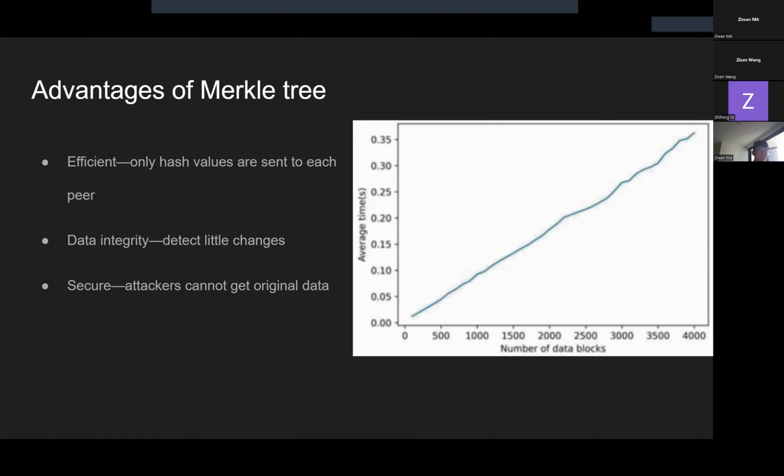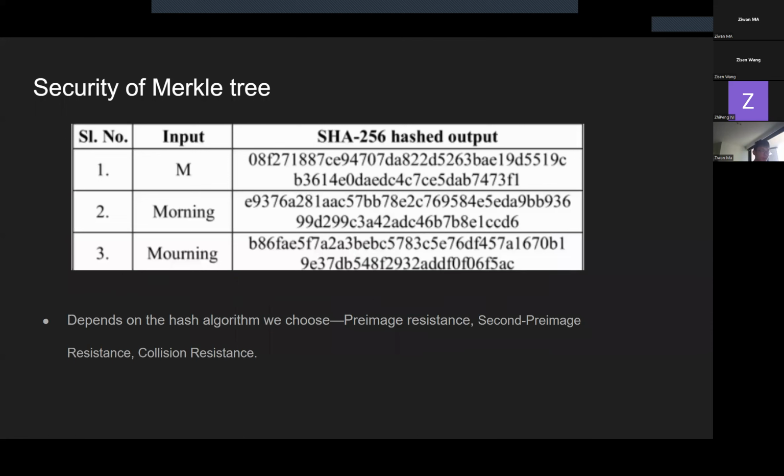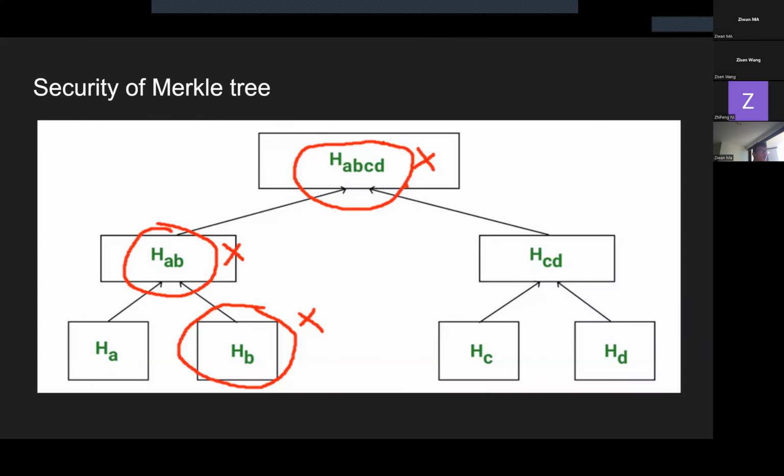Merkle tree is very secure and provides tamper detection. The security mainly comes from its hash function. Usually, Merkle tree uses SHA-256 as its hash function. It is a one-way hash function and provides pre-image resistance, second pre-image resistance, and collision resistance. If any data value is modified, the hash value will be changed. Taking this graph example, if HB is modified, then HAB will be changed, and all the way up, HABCD will be changed. That's the end of this section.